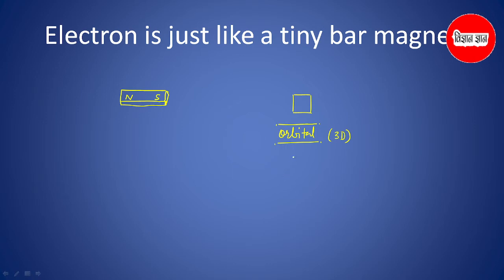Now the question arises that electrons are particles which have minus 1.6 into 10 to the power minus 19 coulomb of electric charge, and how can two particles with the same charge, which repel each other, be placed in a very small region known as an orbital. So here comes the probability.